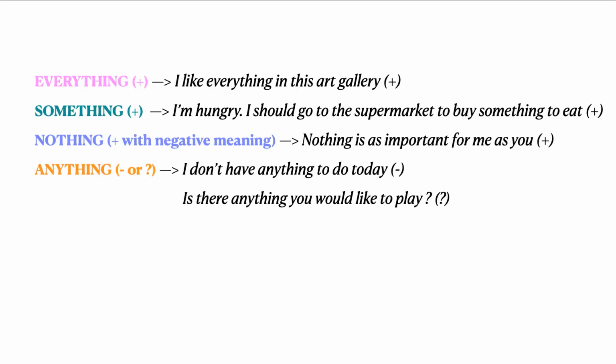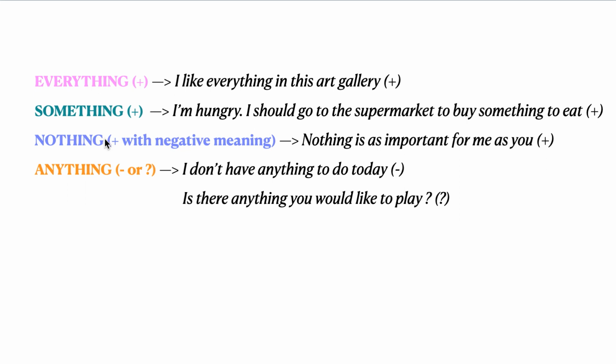And finally, everything, something, nothing, and anything. I like everything in this art gallery. Positive. Me gusta todo, todas las cosas en esta galería de arte. Something. I'm hungry. I should go to the supermarket to buy something to eat. Debería ir al supermercado a comprar alguna cosa, algo para comer. Affirmative.